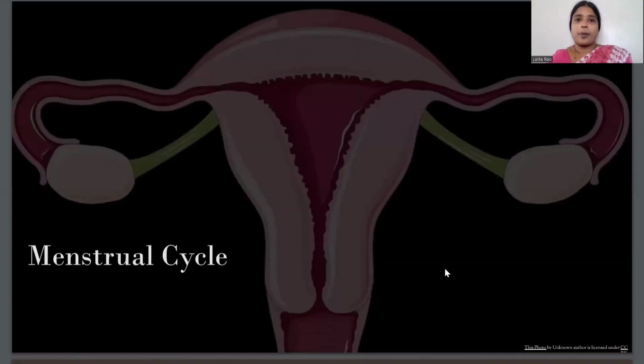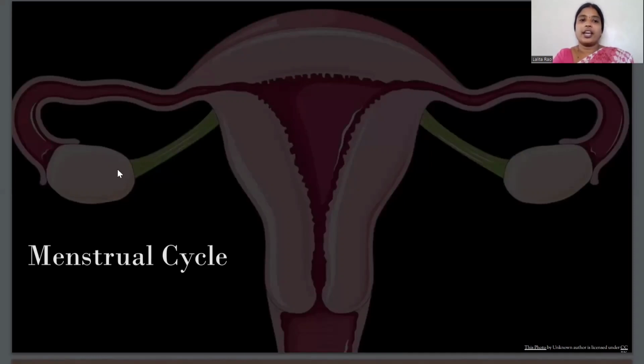Now, the next topic is menstrual cycle. So what is menstrual cycle? Menstrual in Latin means month. So it is the cycle of producing and releasing a matured ovum.